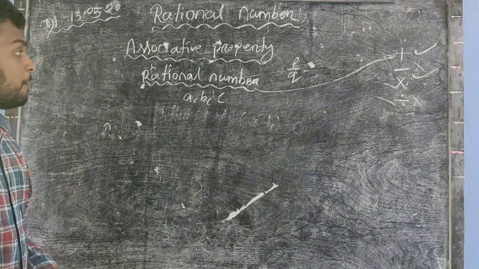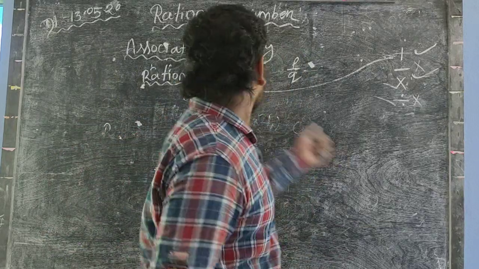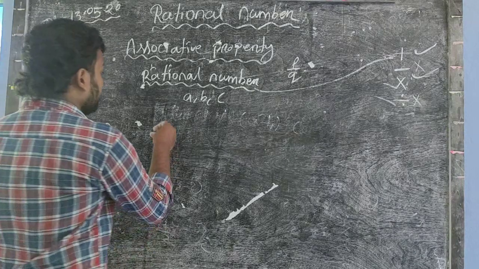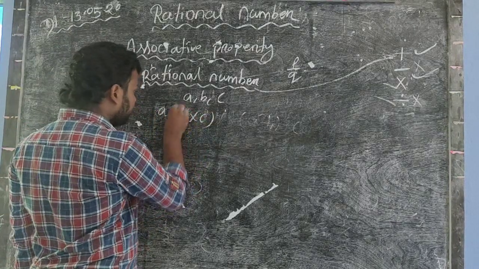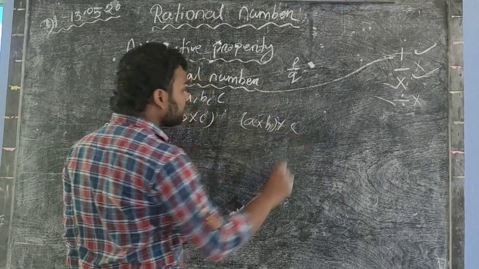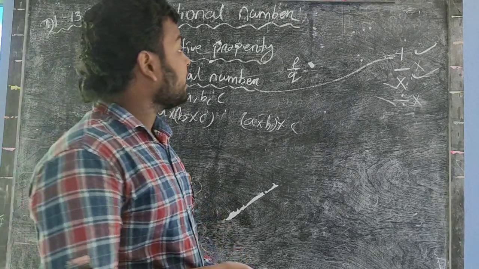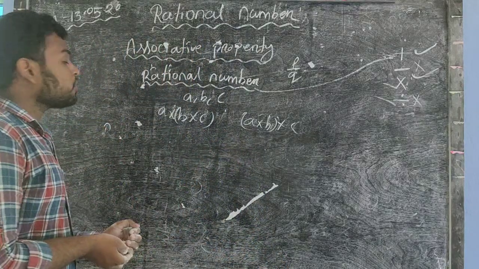In the case of multiplication, if a, b and c are three rational numbers, then if the value of a into b and into c is equal to the value of a into b into c, then we say that rational number obeys associative property in the case of multiplication. If not, then we say that rational number does not obey.